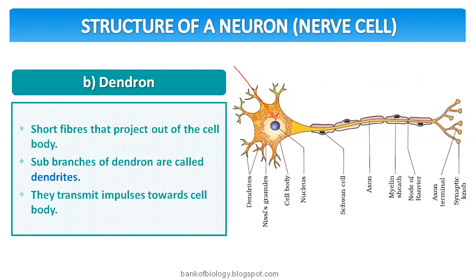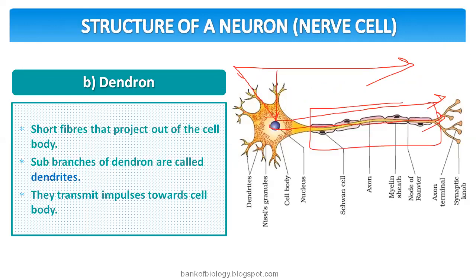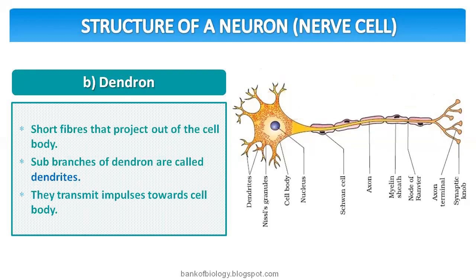So impulse passing, we have seen in the previous videos. It will go like this: from the dendron to the cyton, from the cyton to the axon. When we talk about the axon, the direction is always away from the cyton. I said this in the neuron basics, the special class we conducted for that. So the sub branches of the dendron are called dendrites, and they transmit impulses towards the cell body.